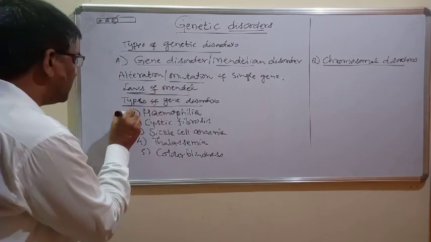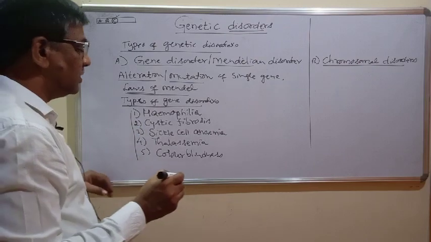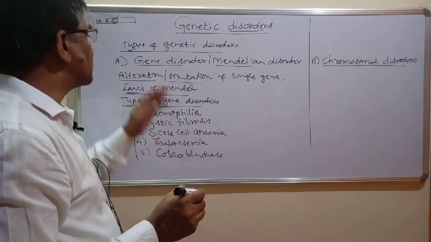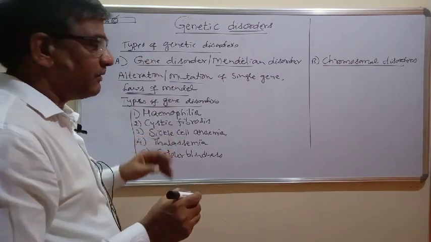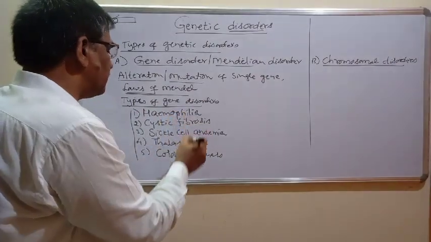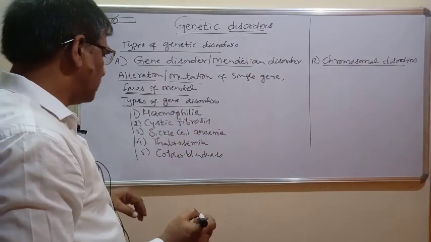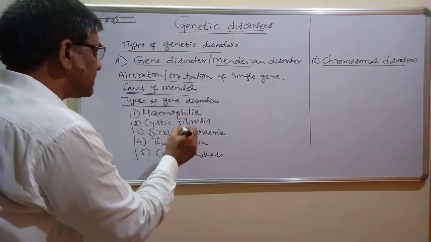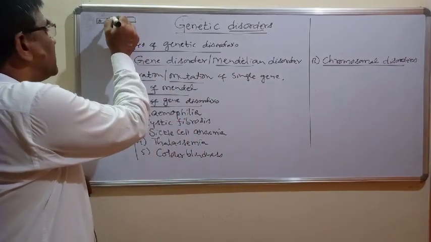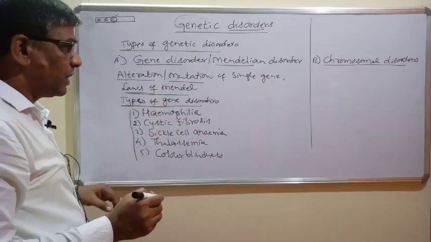So these are some of the important disorders caused due to mutation at the level of genes. We have to study these one by one. These diseases are because of changes or alteration of a particular gene.